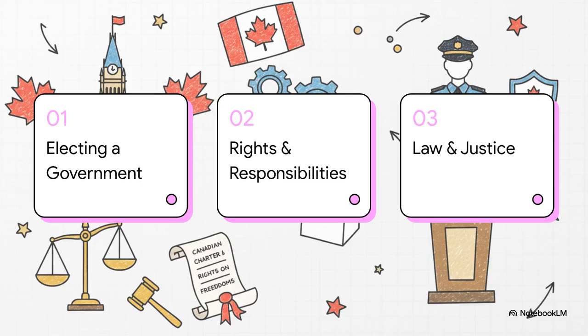Okay, so we're going to break this down into three main parts to make it super easy to follow. First up, we'll talk about your power and how you elect a government. Then, we'll get into your role, your rights and responsibilities as a citizen. And finally, we'll look at the rules, the system of law and justice that holds everything together.